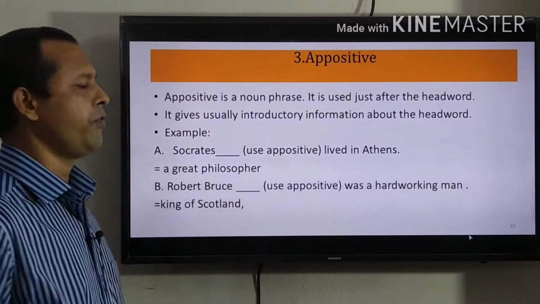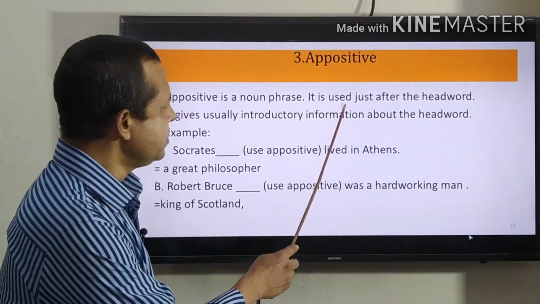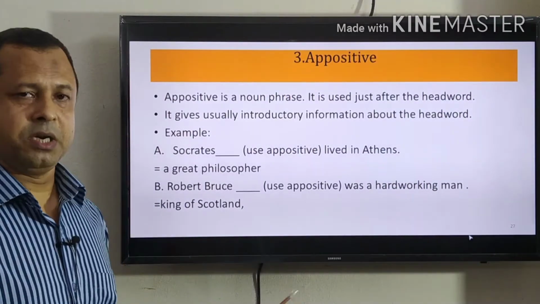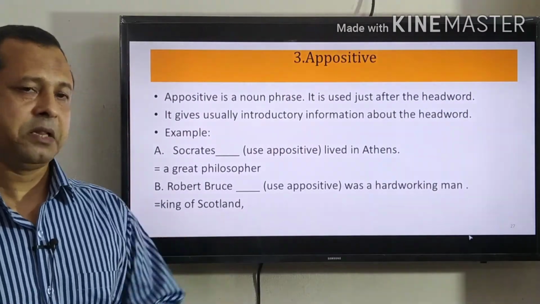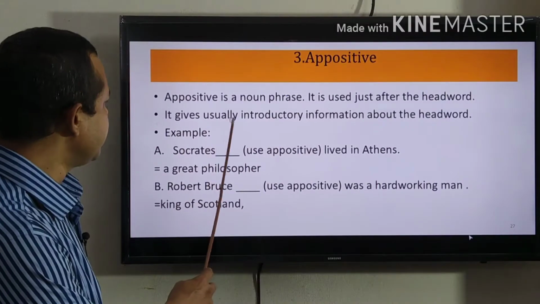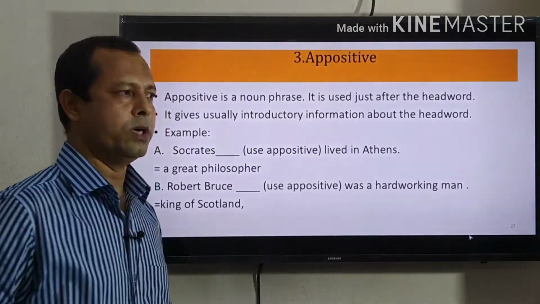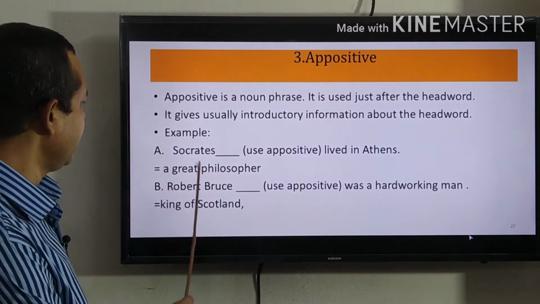Appositive is a noun phrase. It is used just after the head word. So, you have to remember that we use appositive after the head word. It usually gives introductory information about the head word. Let us see the example.